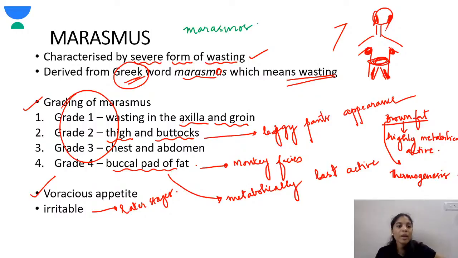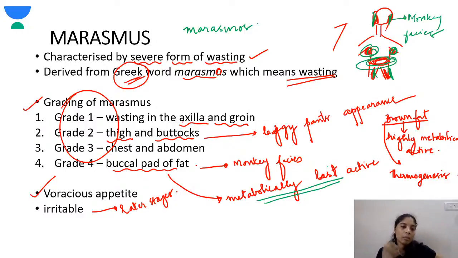The grading of marasmus is divided into 4 grades. First, the axilla is involved, then the thighs and buttocks, giving it a baggy pants appearance. Then the chest and the abdomen are involved. Then the buccal pad of fat is involved, and when it is lost, it gives a monkey face. As I said, the buccal pad of fat is the metabolically least active, which is why it is the last pad of fat to be lost. These children have a voracious appetite and get irritable in the later stages of malnutrition.